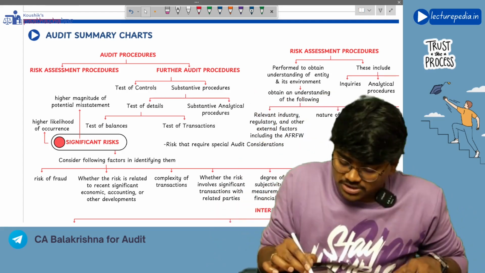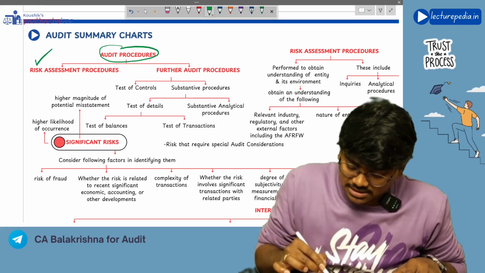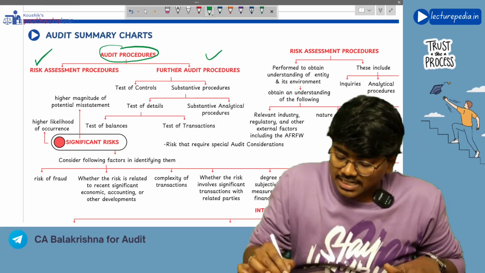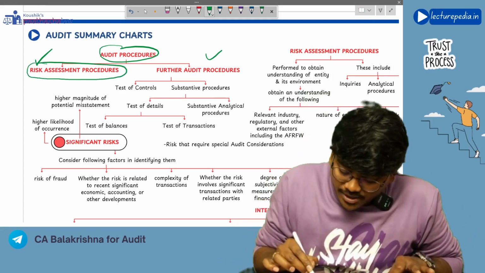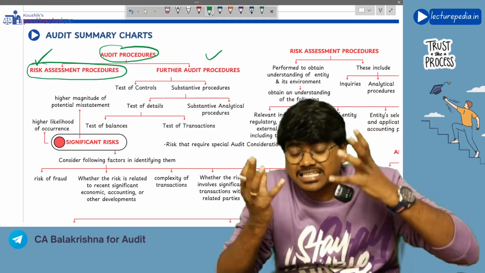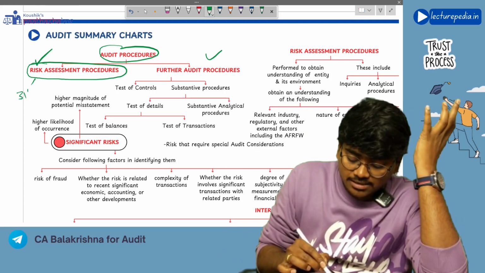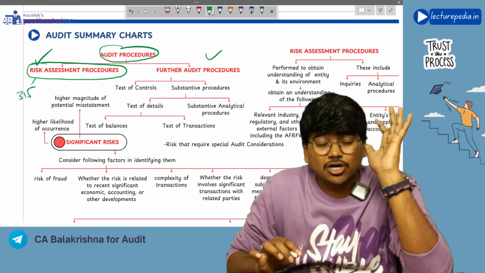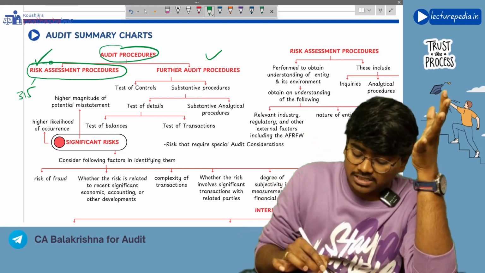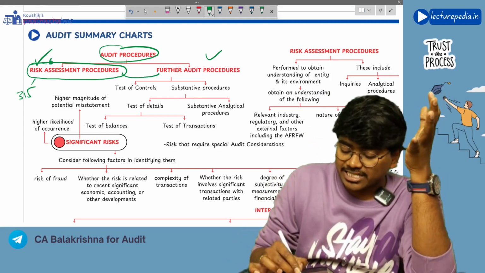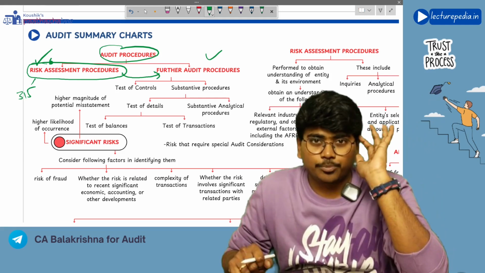And these audit procedures are of 2 types. One is risk assessment procedure and another one is the further audit procedure. Risk assessment procedures you will perform for identifying the risk as per SA-315. Once the risks are identified, you will design your further audit procedures based on these risks.